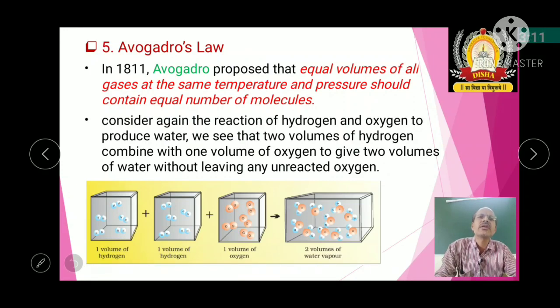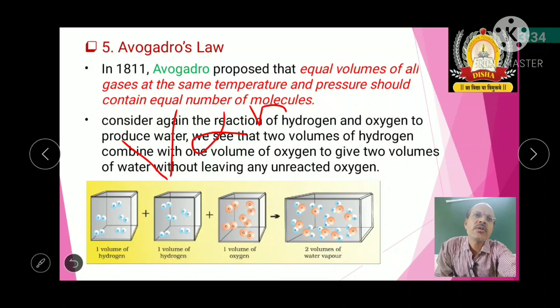So that is what he told: under the same conditions of temperature and pressure, equal volumes of all gases contain equal numbers of molecules. That I can say, V is directly proportional to N. Volume is directly proportional to what? Number of molecules. So that is about Avogadro's law.